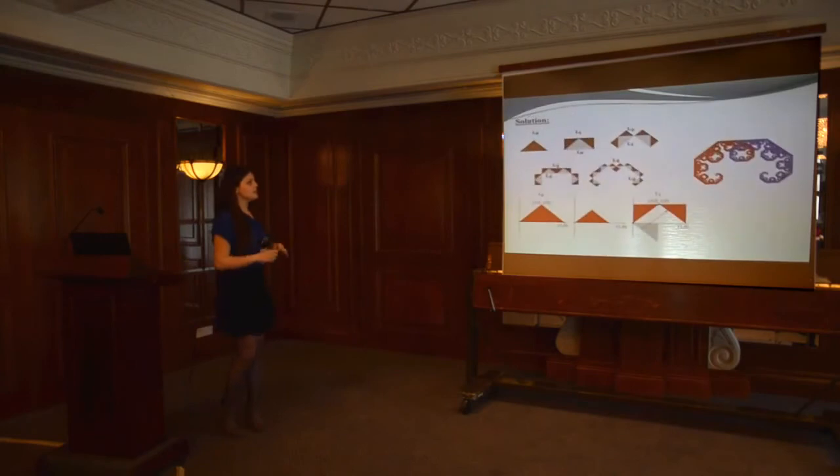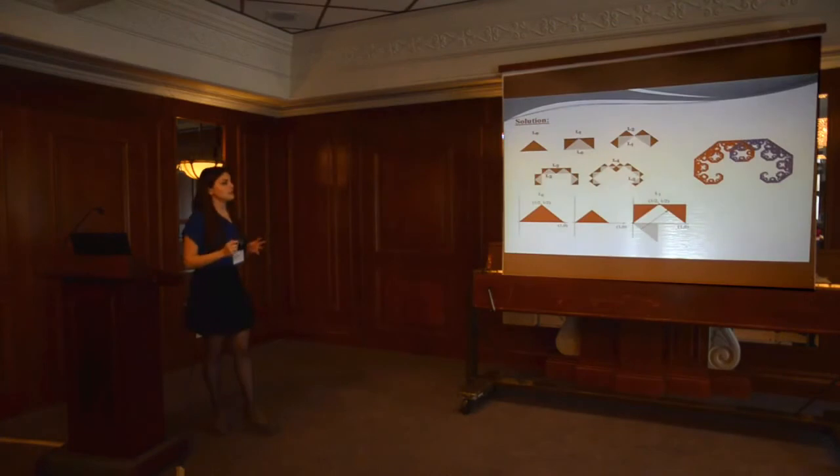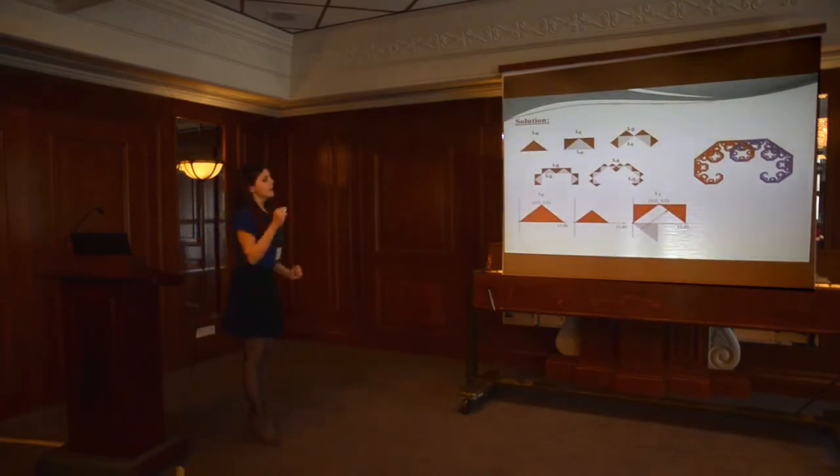Here we can see the process of constructing this fractal. We begin with a right isosceles triangle, then replace it by 2 new isosceles right triangles. Actually, the area of each of these triangles is 1/2 of the area of the preceding one. In the next step, we repeat this process and replace these new triangles with 4 identical triangles to them.